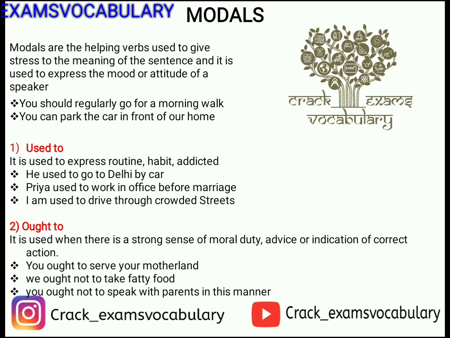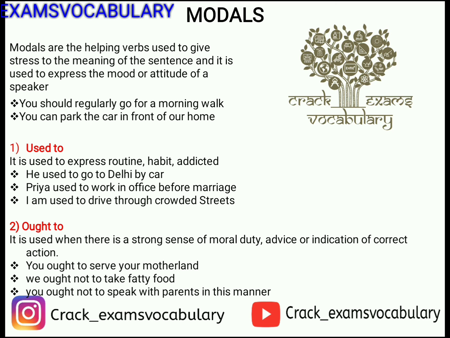In the third sentence, I am used to drive through crowded streets. See friends, I have used the helping verb am here. Am is a present helping verb. If you remember, we have done the tenses portion in which we have used is, am, are. So basically is, am, are are used when we are talking about the present situation, present hobbies, present things.